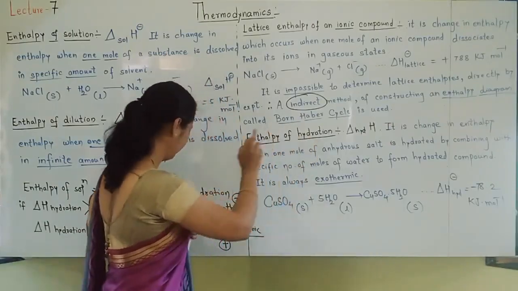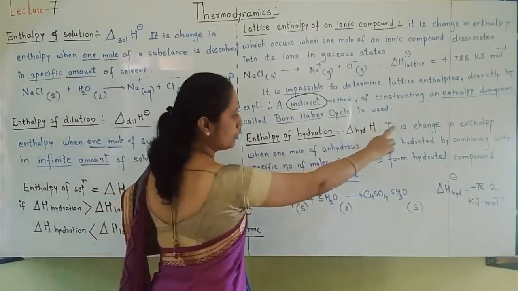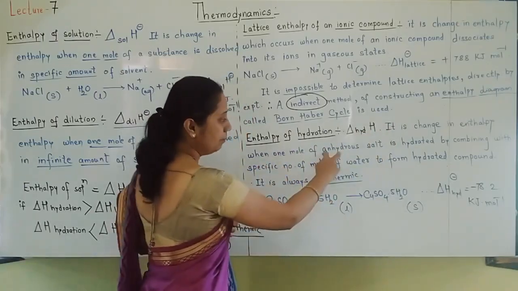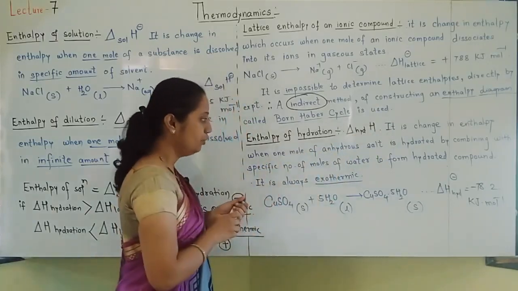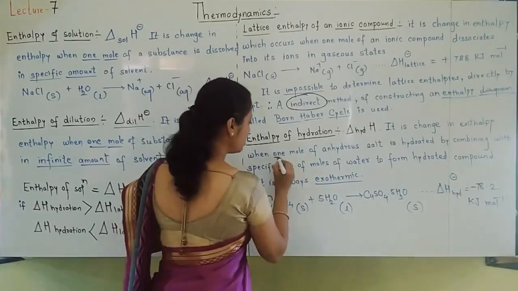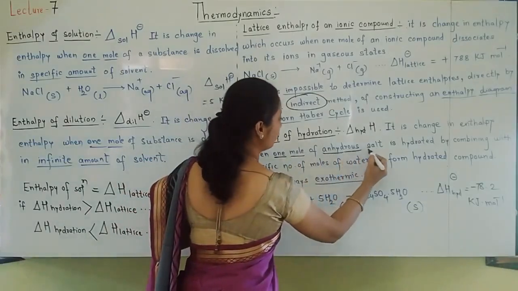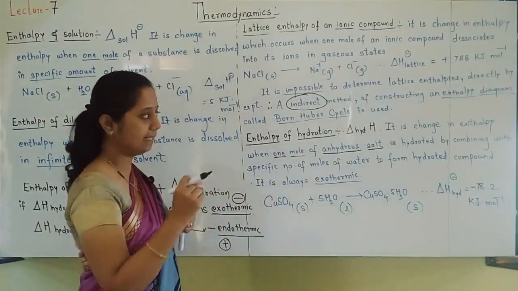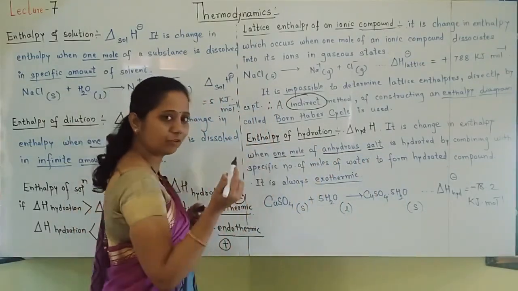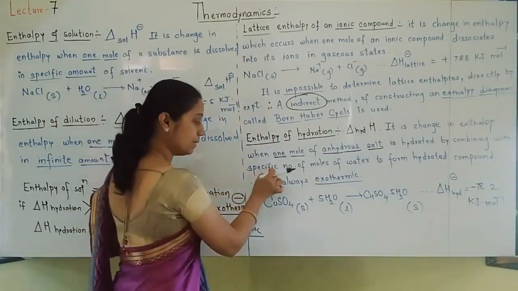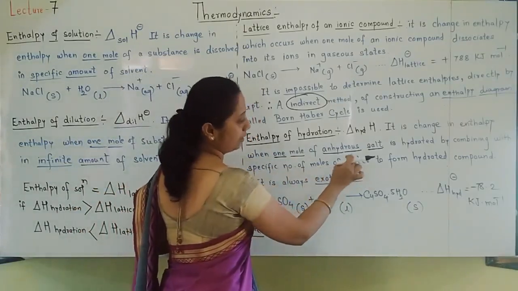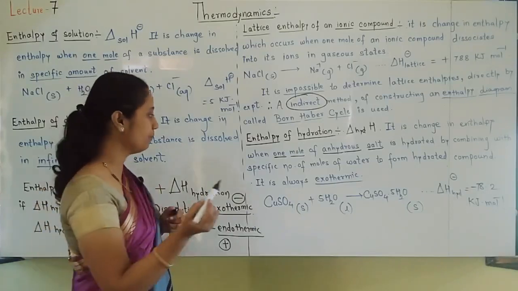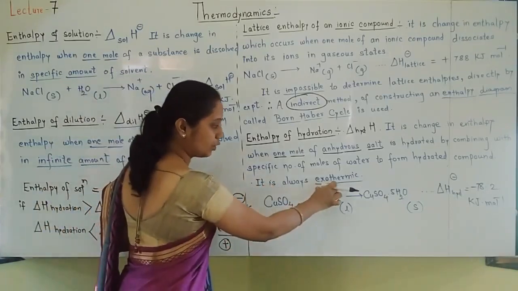Enthalpy of hydration is the change in enthalpy when 1 mole of anhydrous salt, meaning not having water, is hydrated by combining with a specific number of moles of water to form a hydrated compound. It is always an exothermic reaction.